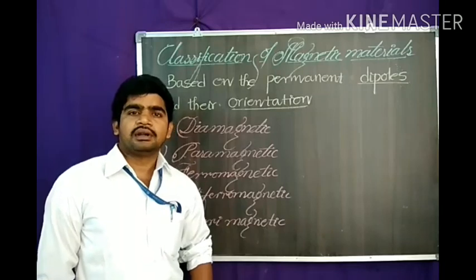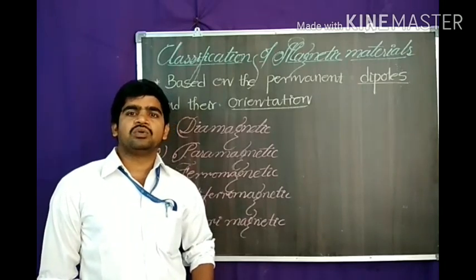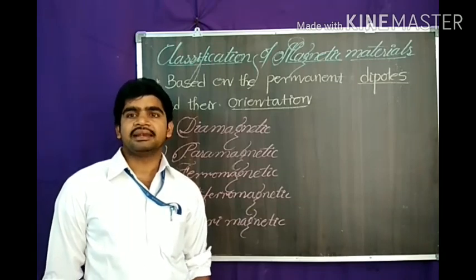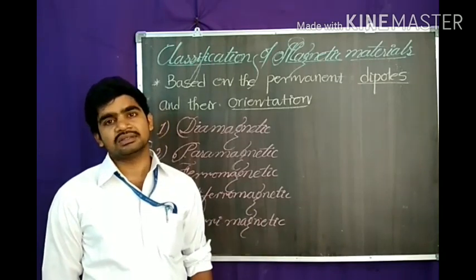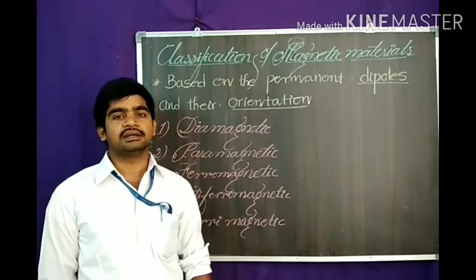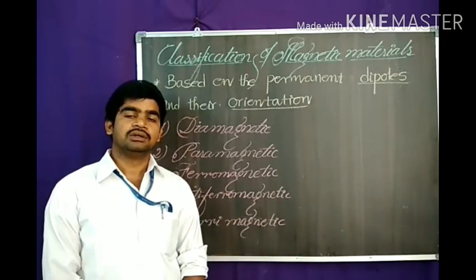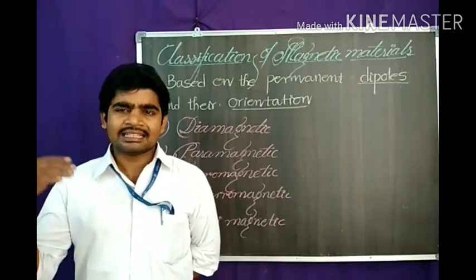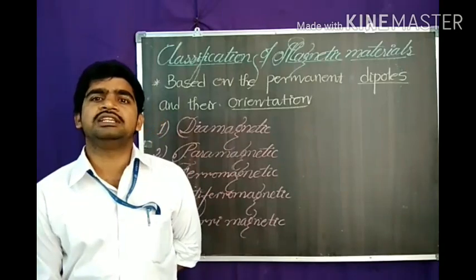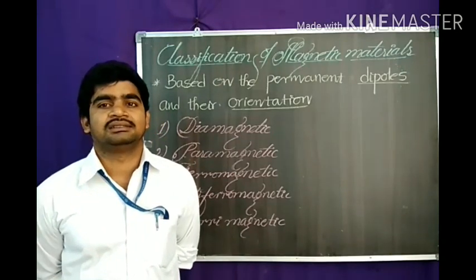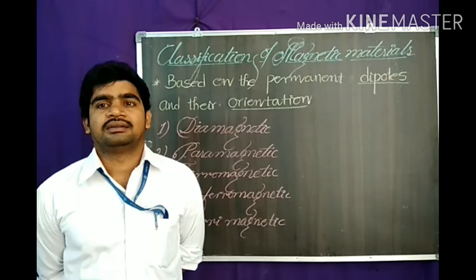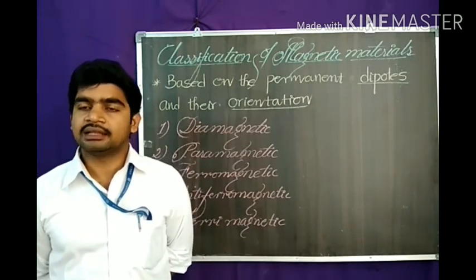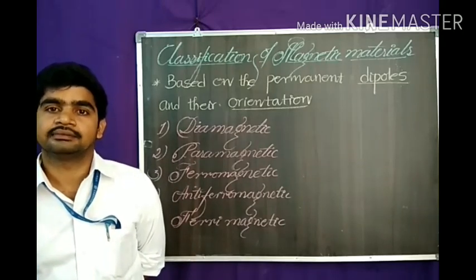In diamagnetic materials, there is no permanent dipole moment. That means magnetic effects are very small, because there are no permanent dipoles in this type of material. The lines of force show less preference to pass through these substances than through vacuum or air.